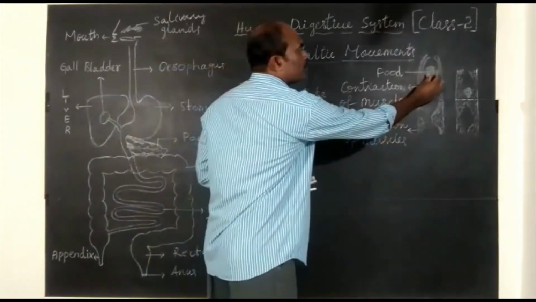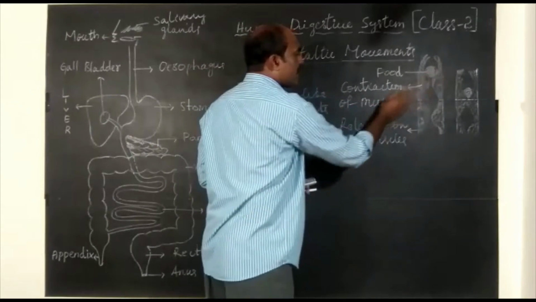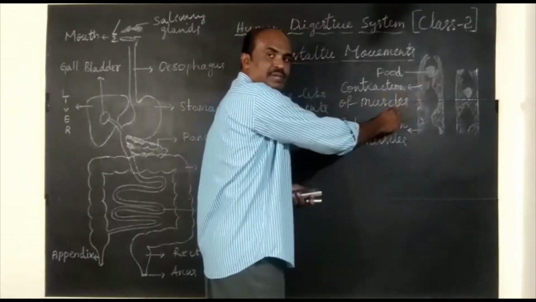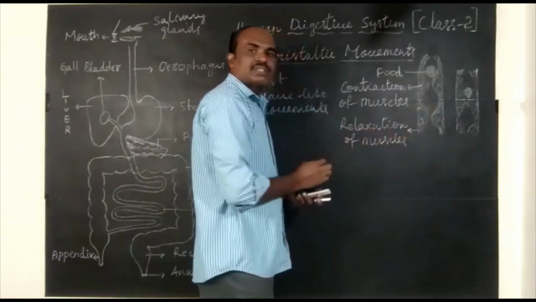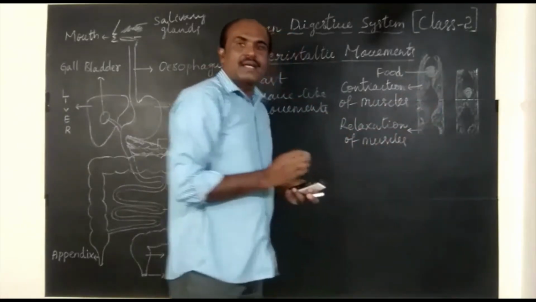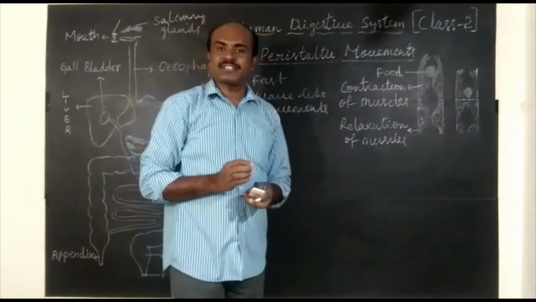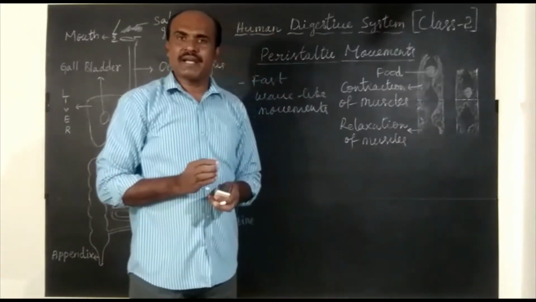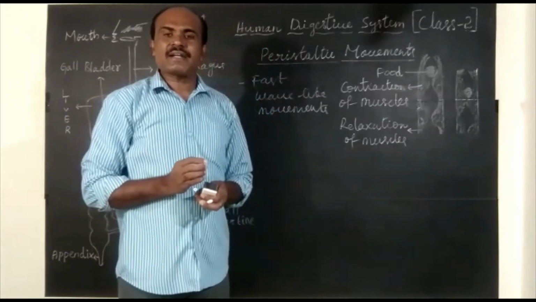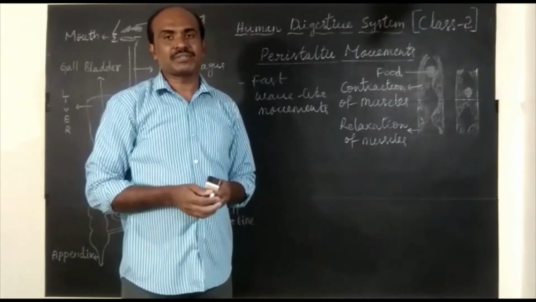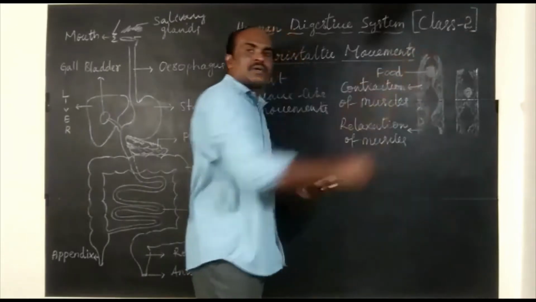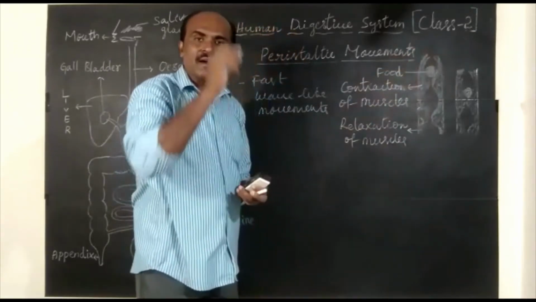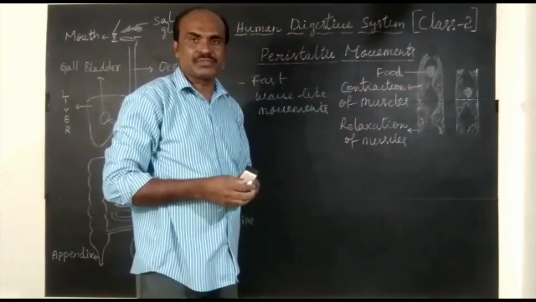See, food is here. Contraction of muscles of the esophagus. So this is the relaxation state of muscles of the esophagus. Rhythmic contraction and relaxation, what does it mean? It means alternate contraction and relaxation of muscles of the esophagus pushes food material all along the length of the esophagus.